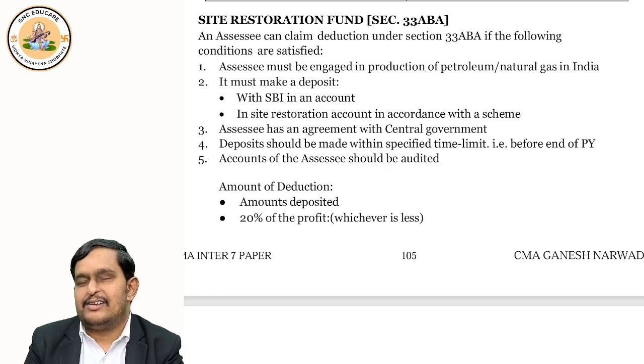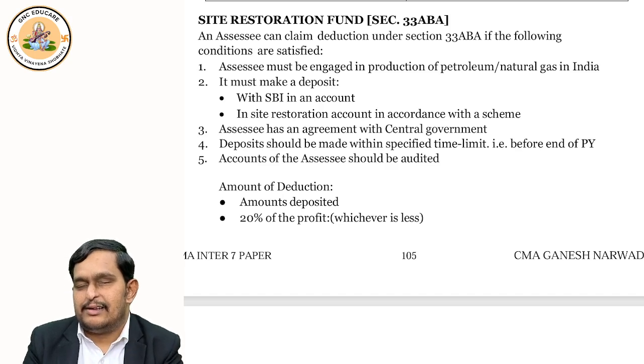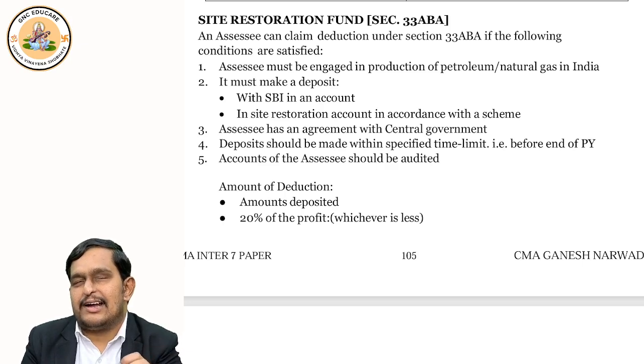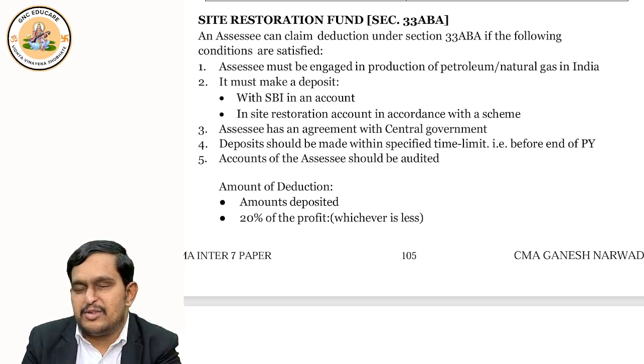You should deposit the money in an account opened with SBI, State Bank of India. That is also the rule here. There it was NABARD. Here it is SBI.